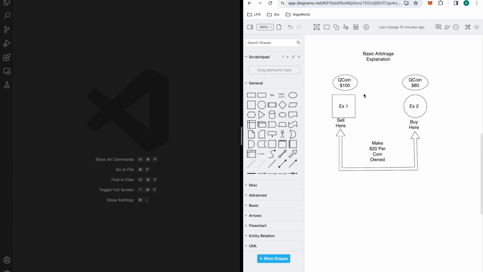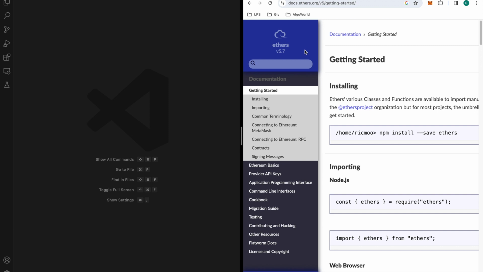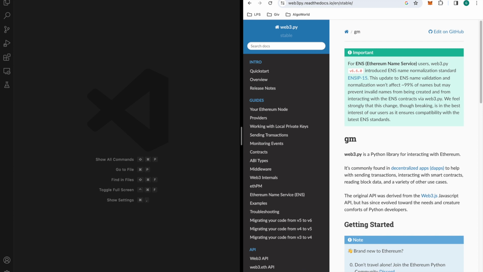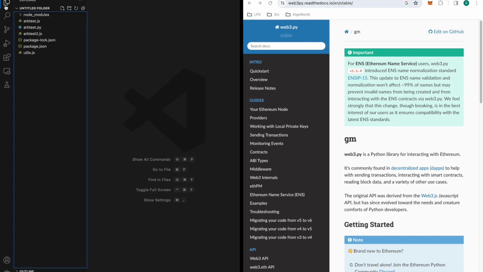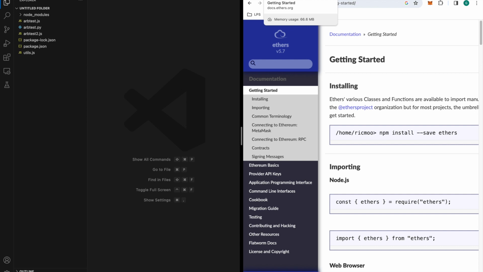So what we're going to use is good old JavaScript and ether.js. Now, if you do not know JavaScript, it's okay. There is a web3.py, which is basically the same thing. I even created another version of this project in Python that does the same thing. But because I want to get back into JavaScript programming, especially since ether.js is more popular in this space, I decided this would be a perfect time to refresh my knowledge on both. So why not just focus this on ether.js? But I do have a Python variation. I'll give it away to my students.